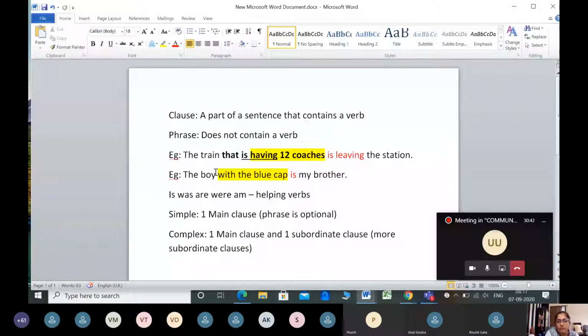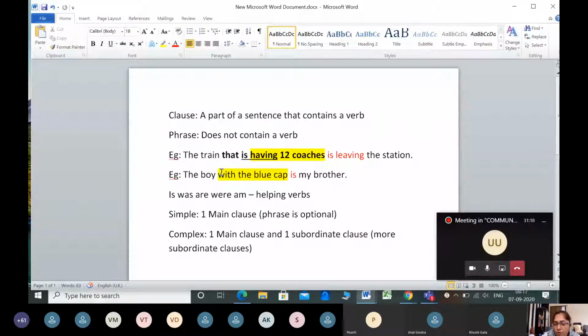Now, if I want to convert this example into a complex sentence, that is, "The boy with the blue cap is my brother." It is a simple sentence because it has one main clause and one phrase. If I want to convert that into a complex sentence, then what I have to do is keep the main clause untouched. Nothing I'm going to change in the main clause. But I am going to change the phrase into a subordinate clause because I need at least one subordinate clause in order to make it into a complex sentence.